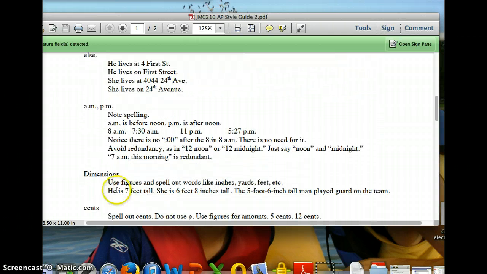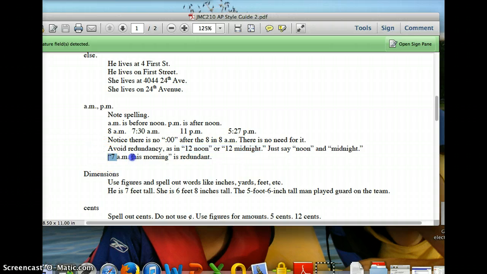AM and PM, just notice the spelling. Notice that it's small, lowercase letters with periods. AM means before noon, PM means afternoon. Here's some examples of how you would use that. I'm going to go over this again, but notice there's no zeros after 8 a.m. You don't need the zeros. Don't use things like 12 noon or 12 midnight. Just say noon and midnight.